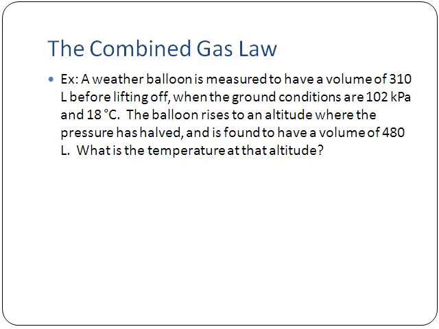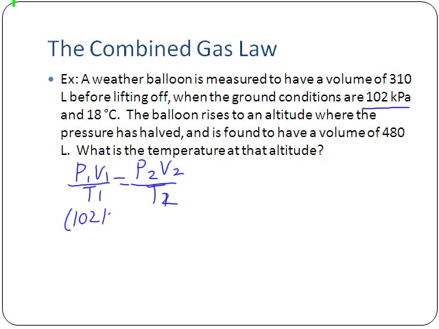So let's go ahead and set up our combined gas law. We know P1 V1 over T1 is equal to P2 V2 over T2. What's the original pressure of the weather balloon? It says 102 kilopascals. So we'd say 102 kPa times the original volume of the balloon. It has a volume of 310 liters.